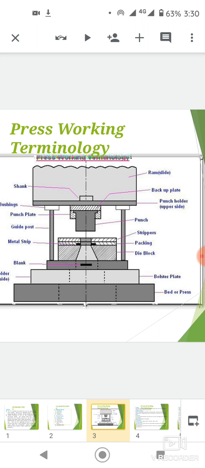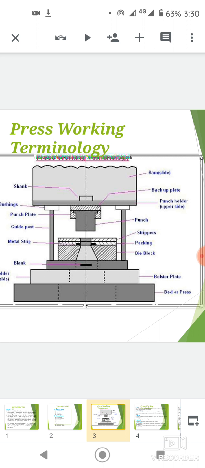Metal strip is supported by the strippers and packing also. Punch is made of stainless steel and it performs the pressing operations.